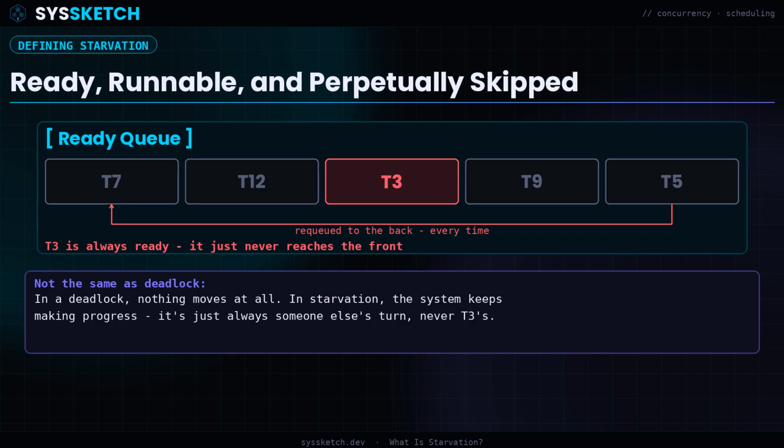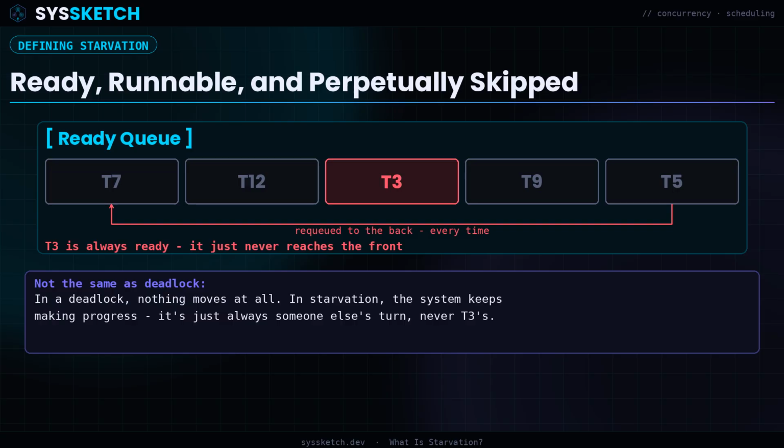Starvation is what happens when a thread or process is ready and able to run, but keeps getting skipped over indefinitely. It's a subtle failure because the system as a whole looks completely healthy, work is getting done, throughput looks fine, nothing has crashed. But zoom in on one specific thread and you'll find it sitting in the ready queue, cycling to the back every single time, never quite reaching the front.